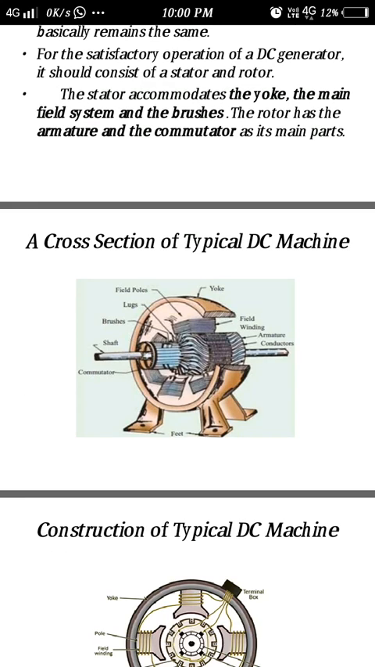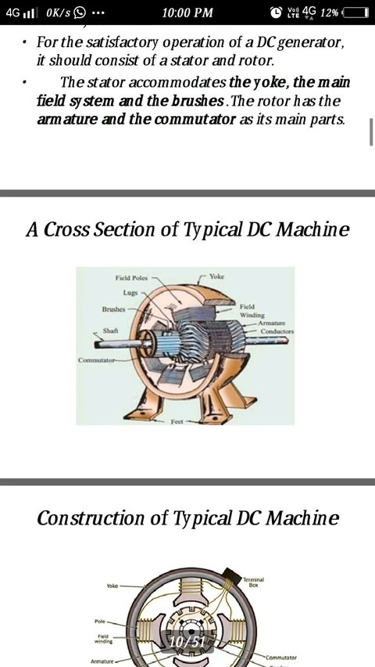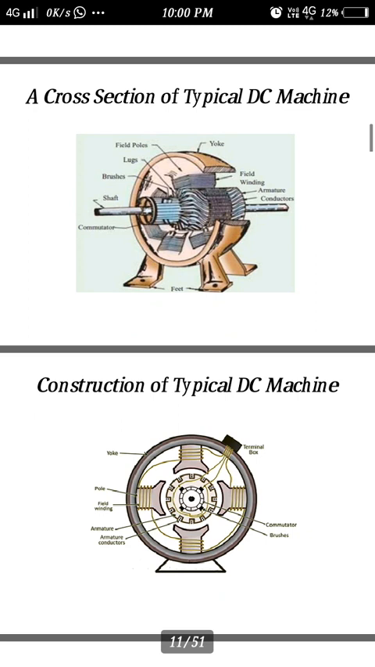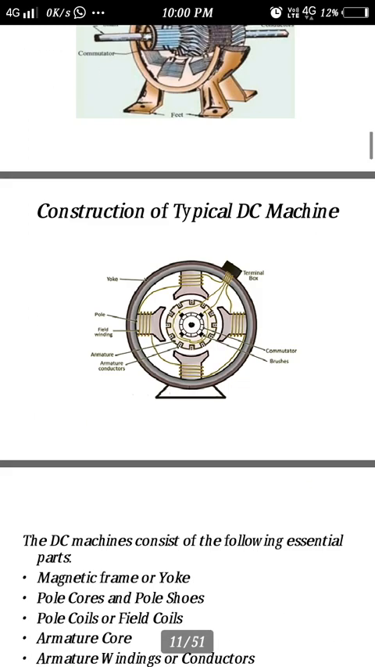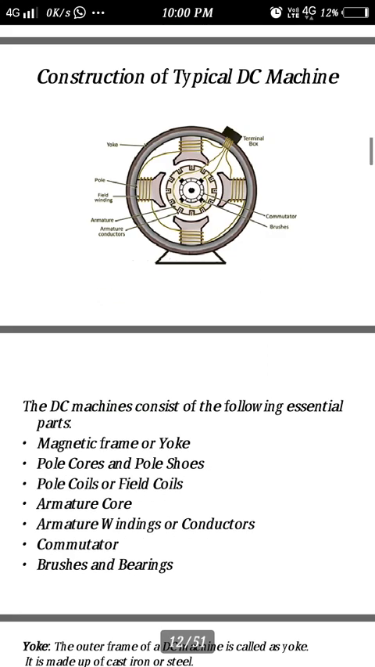This is the diagram which helps to understand the cross section of a typical DC machine. This is a cross sectional view, and this is the diagram for the DC machine. The main parts of the DC machine are the magnetic frame or yoke, that is the outer cover, pole cores or pole shoes. Listen, in the diagram, where the pole cores, that is pole shoes, are placed. Pole coils, also called field coils, armature core, armature windings or conductors, commutator, brushes and bearings. These are all the basic components of the DC machine.